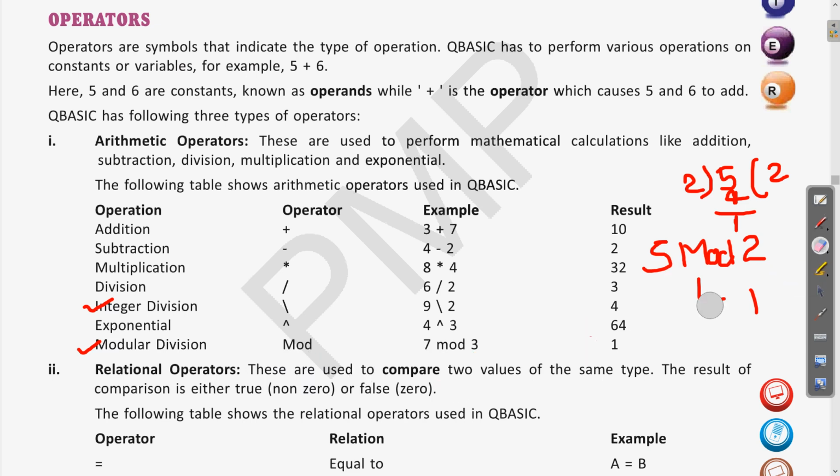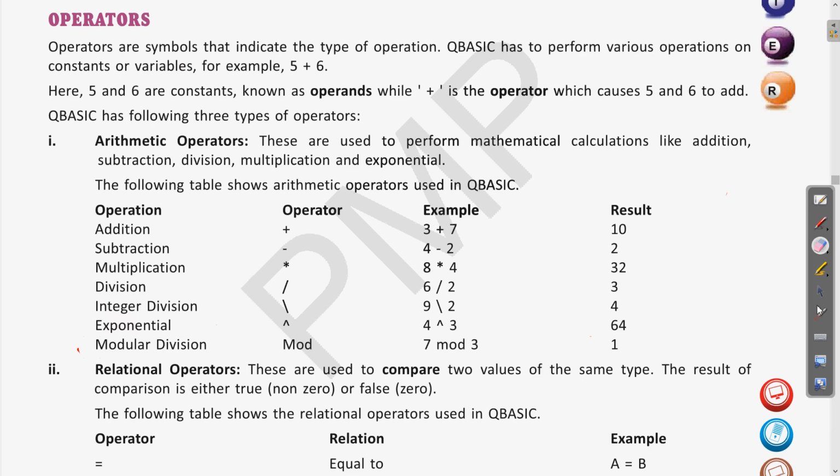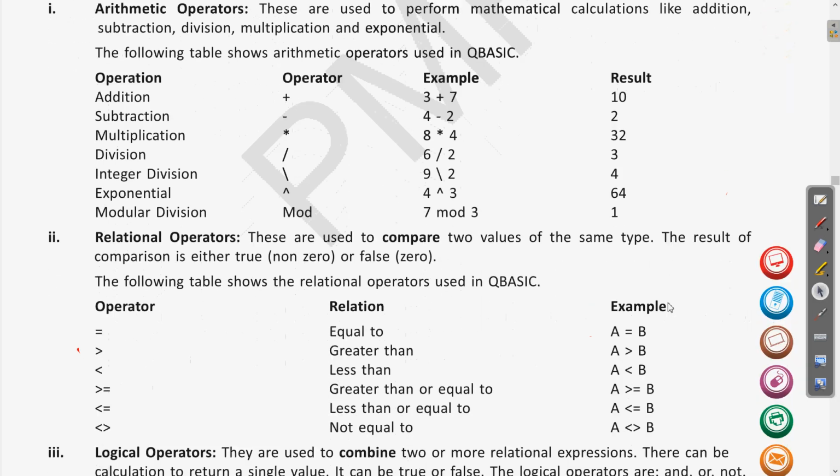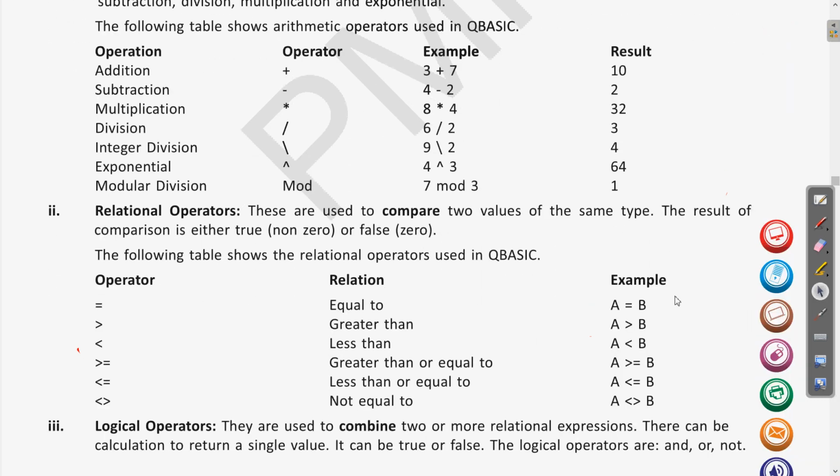Clear? Let us erase this. So I hope it is clear what is the meaning of all these arithmetic operator. Now next is relational operator. So relational operator we all study in maths also, greater than, equal to, less than. So the similar are here also.